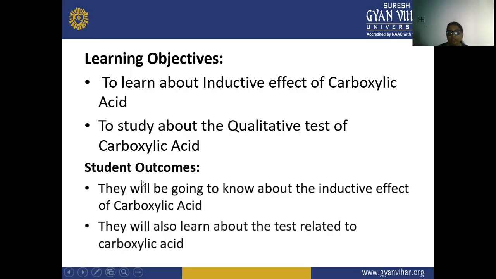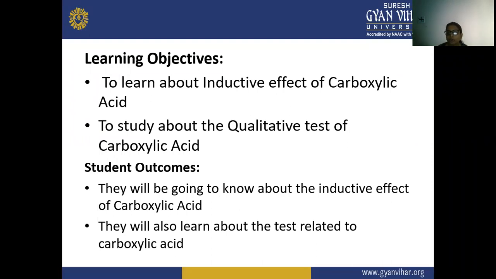In this carboxylic acid, we have already discussed the methods of preparation, the chemical reactions, the properties of this carboxylic acid, and how we name it according to IUPAC and according to the common system. We have also discussed the acidity of carboxylic acid and compared it with other functional groups, and also the effect of substituents. If any substituent is attached to this carboxylic acid, what will be its effect on the carboxylic acid or the whole compound.